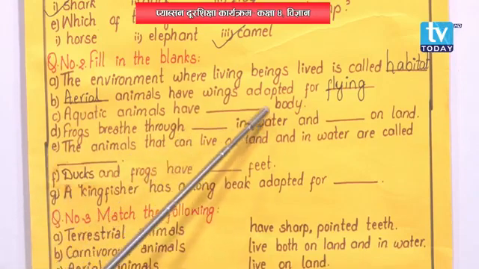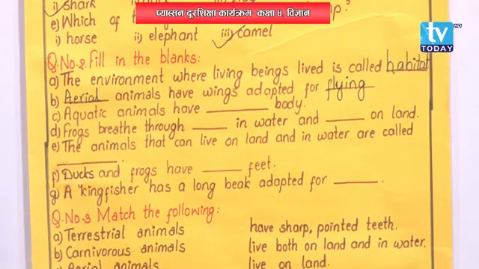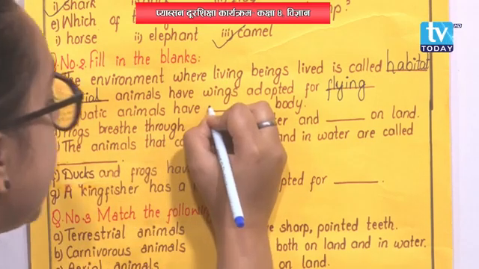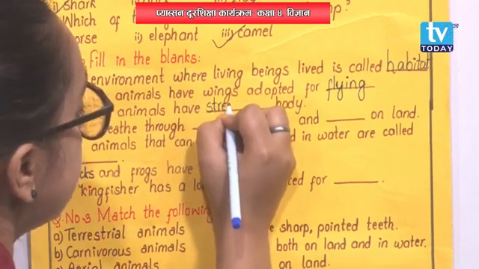Now, number C. Aquatic animals have dash body. What sort of body do aquatic animals have? The first point that we discussed in today's class, that is aquatic animals have streamlined body.